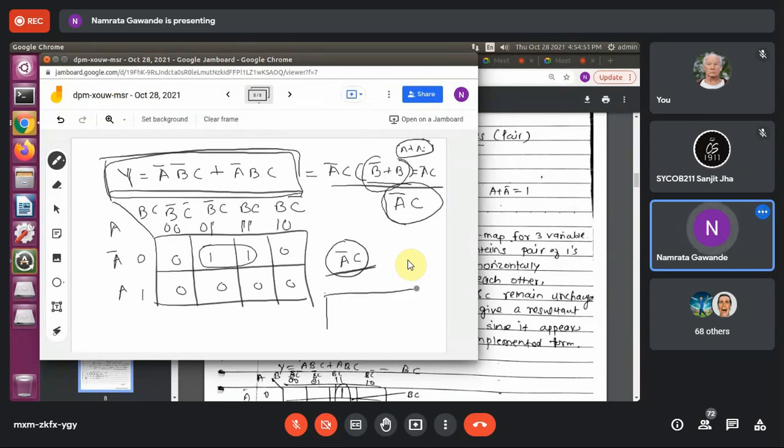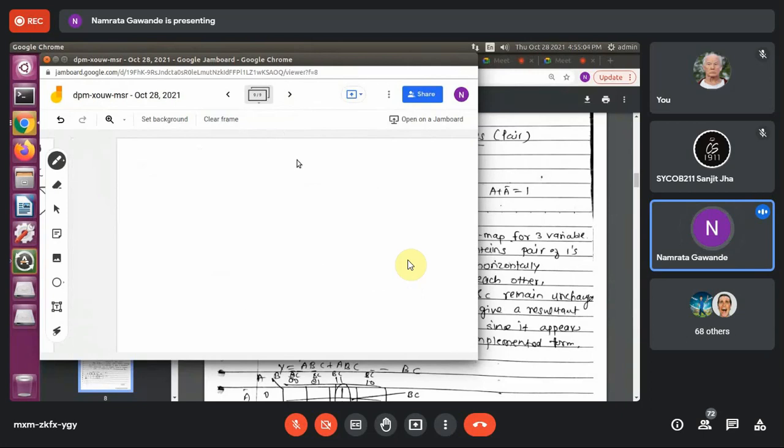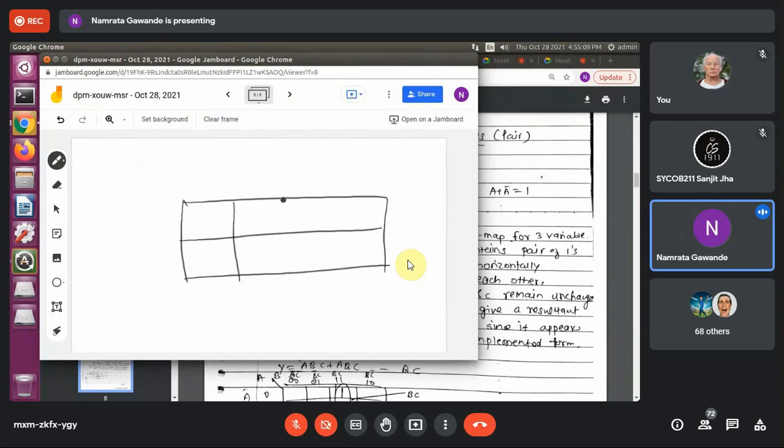Suppose I am having this particular K-map. Okay, and where I'm getting 1 over here for this. Okay, simply take. Students, you have to solve this particular one, okay, and I will take the attendance till that time. The expression is Y equals A bar BC plus ABC.